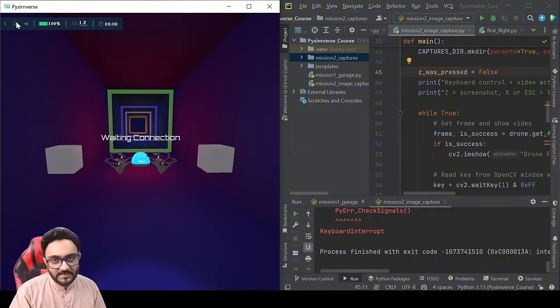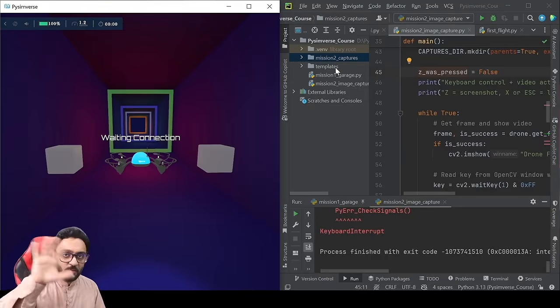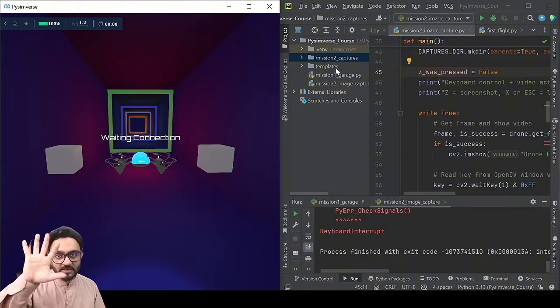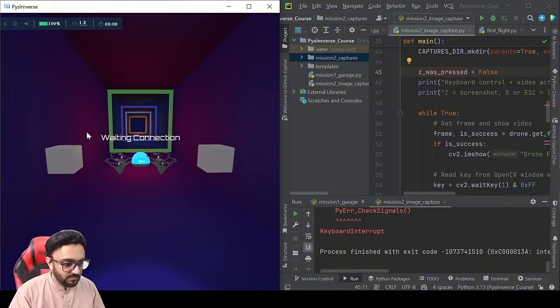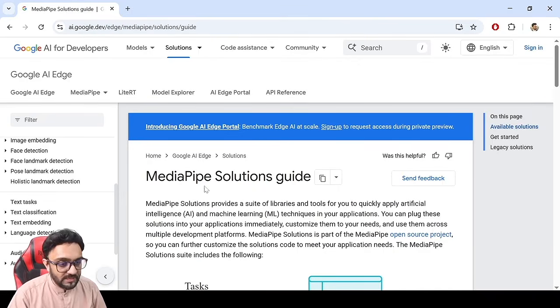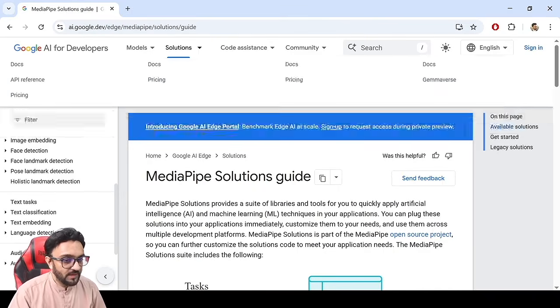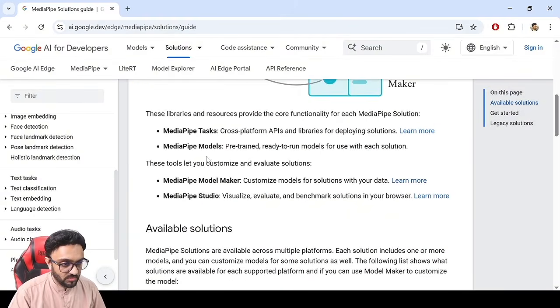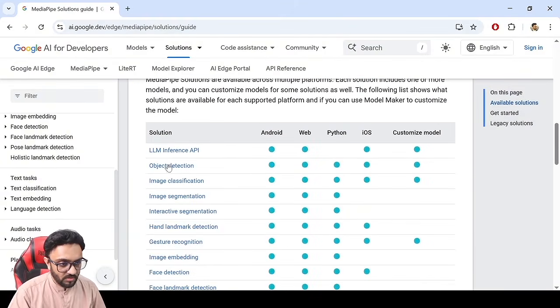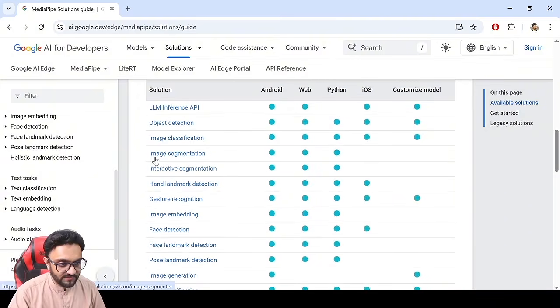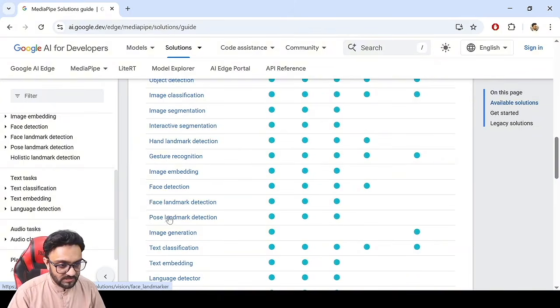So how exactly can we do this? So first of all, what we will do is we will create a template. The template to get our hand gestures, right? So we need to detect our hand and we need to see how does it move. So we will be using MediaPipe for this task because it is open source, it's free to use, and it's available by Google. So if you go down, these are all the different models that we have: image classification, segmentation, hand landmark detection. This is the one that we are going for, gesture recognition and face detection and all that.